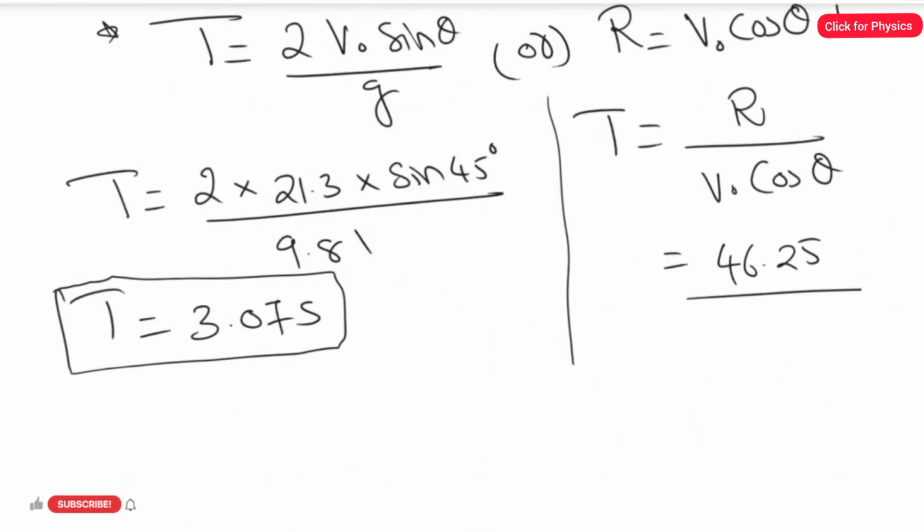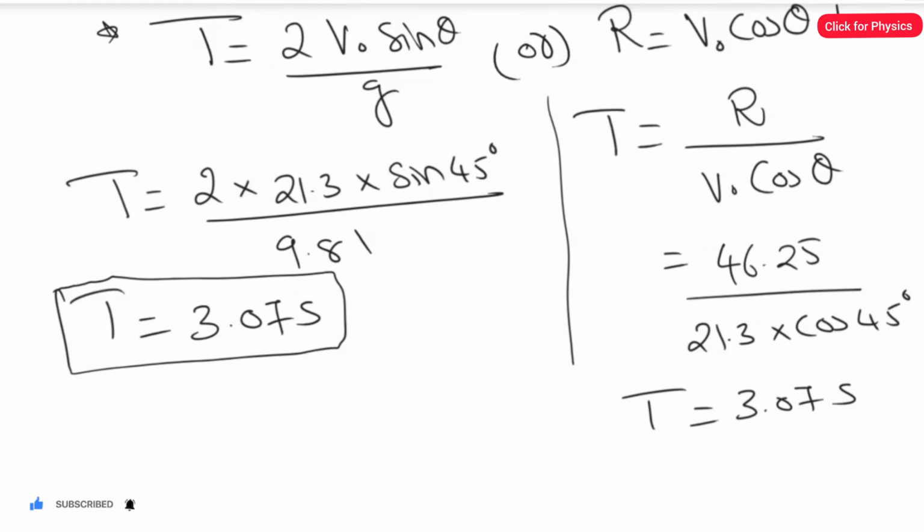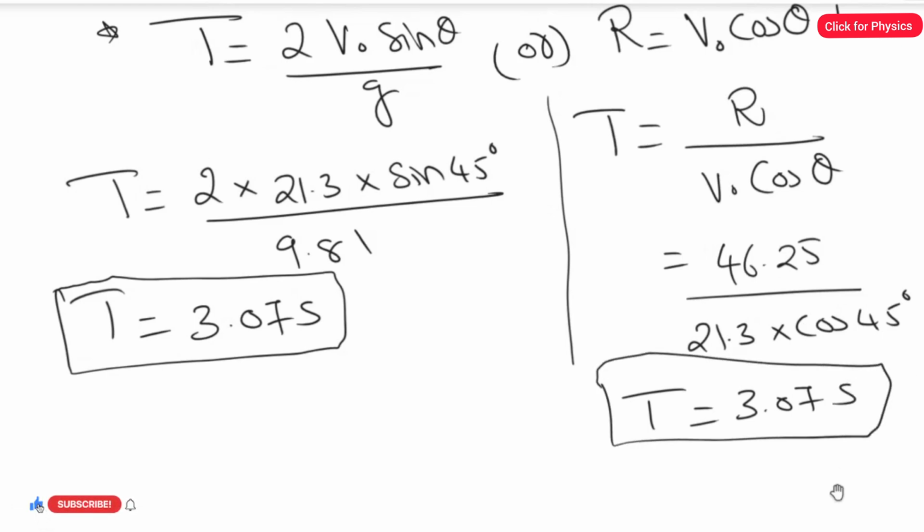So 46.25 divided by 21.3 cosine of 45 degree. For sure you will get the same answer, 3.07 second. You can use any one of these two formulas, you will get the same answer.